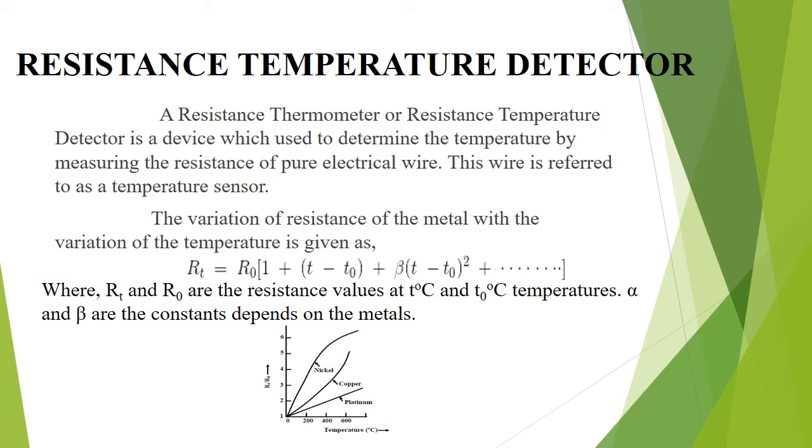Alpha and beta are constants that depend on the metals. In RTD devices, copper, nickel and platinum are widely used metals to measure the temperature. These 3 metals have different resistance variations with respect to the temperature variation. That is called the resistance temperature characteristics.